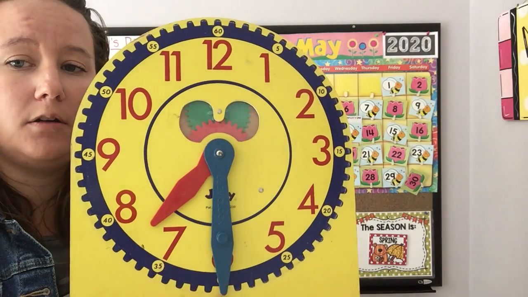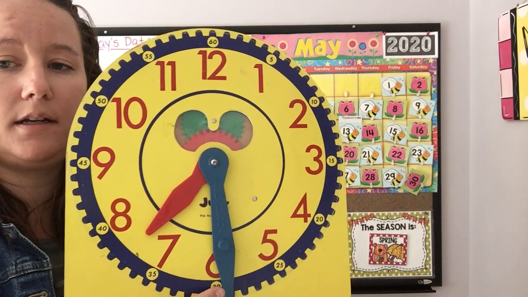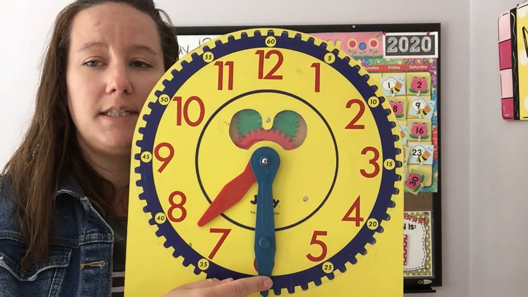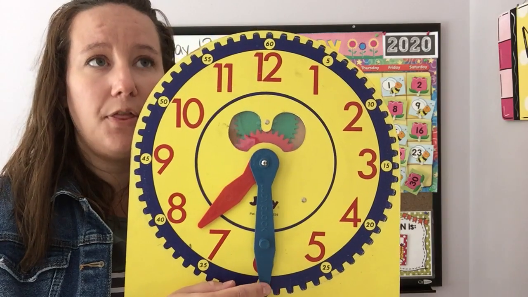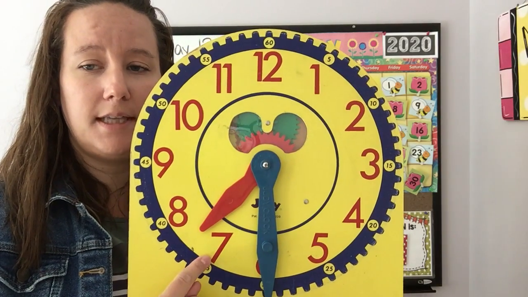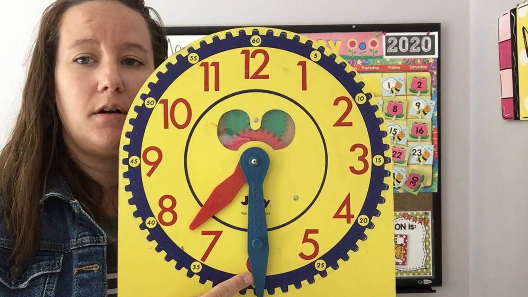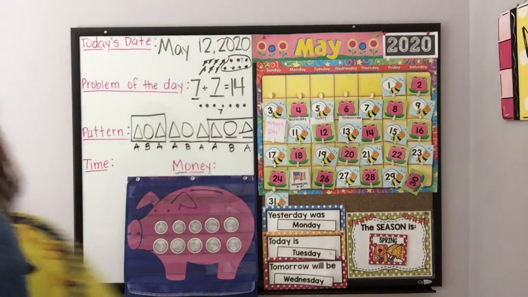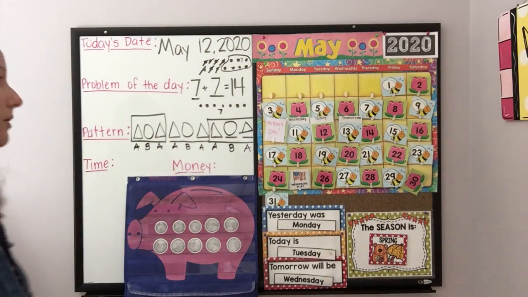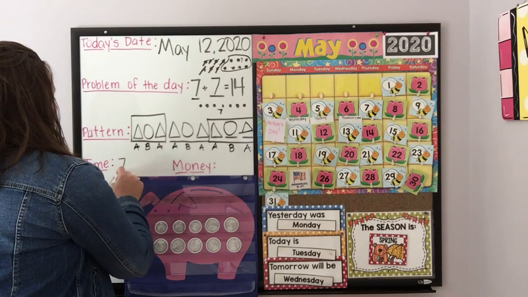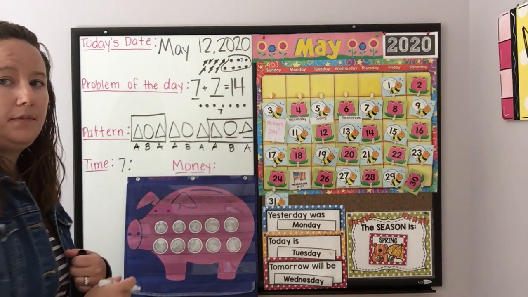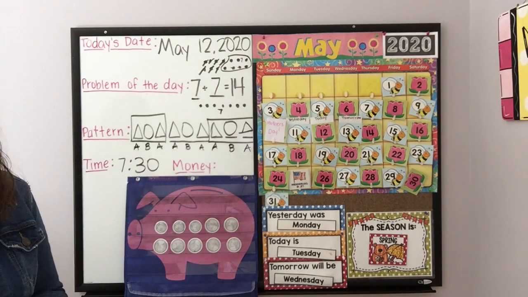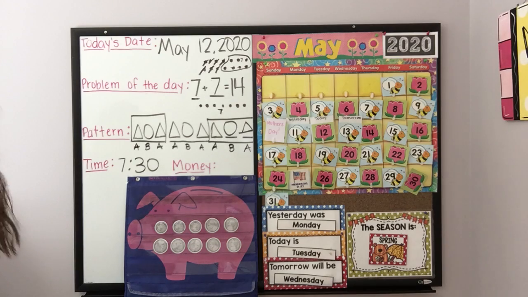And our minute hand, our long minute hand, is on the 6. It's touching that 6. If you remember, when your minute hand is on the 6, it means 30. So our hours are 7. Our minutes are 30. So 7:30. When we write our time on our board, we're going to write 7. Don't forget your 2 dots, and 30. 7:30 for our time. Okay.